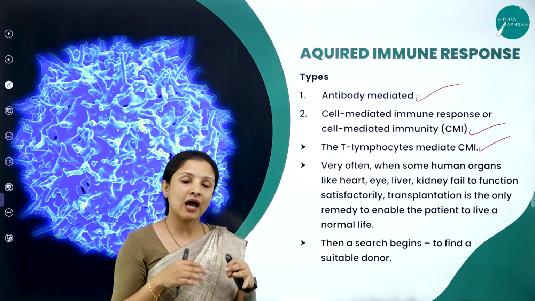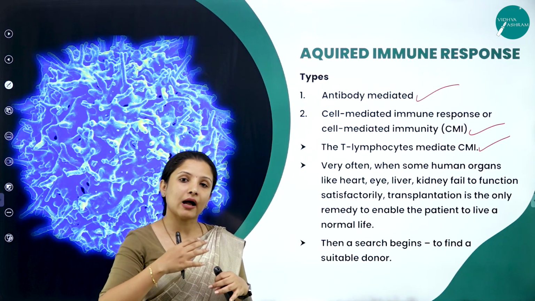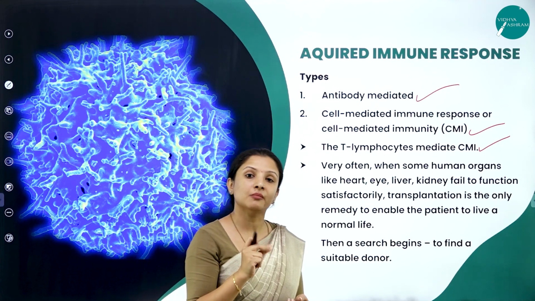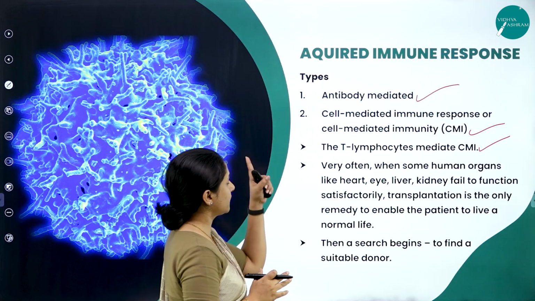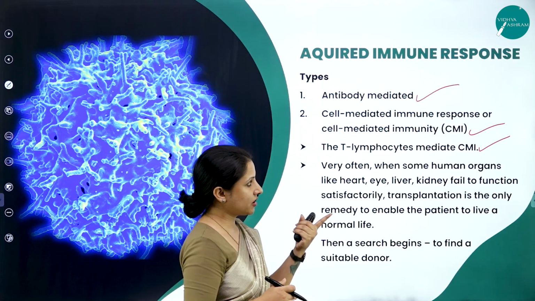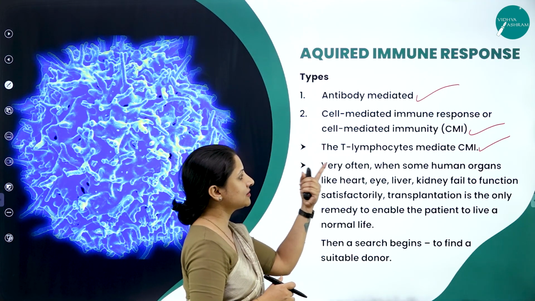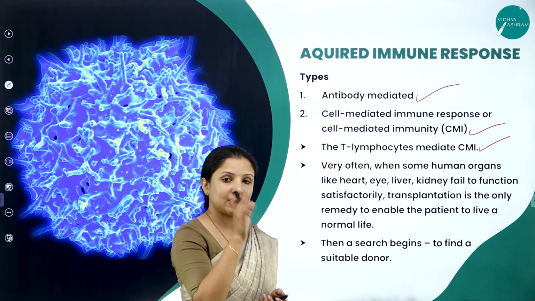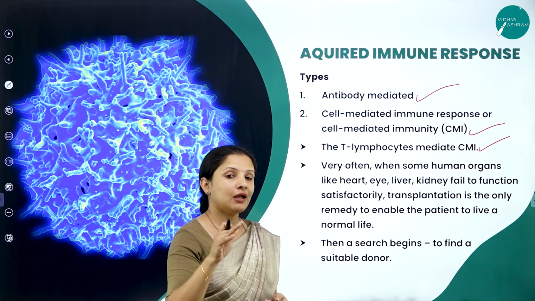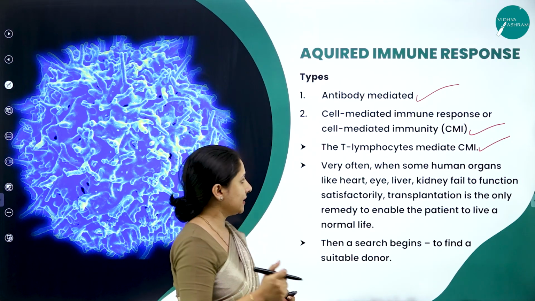That is, we don't have it right from the birth, but as we age, depending on the circumstances, they get produced or they become active inside our body. So one example is antibodies. The other one is cell mediated immune responses. The third one is T lymphocyte mediated, because the T lymphocytes act on the B lymphocytes and make the B lymphocytes produce the antibodies.